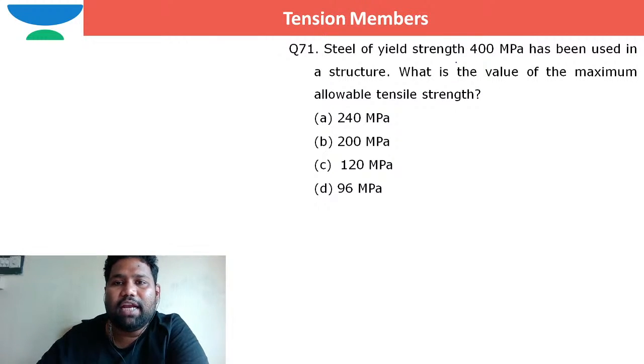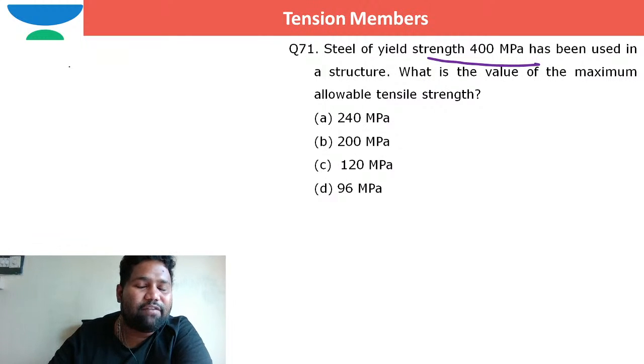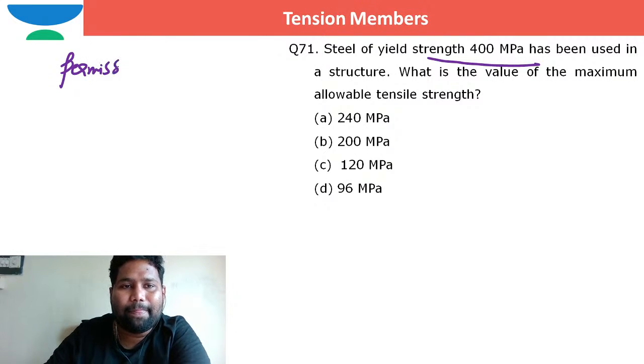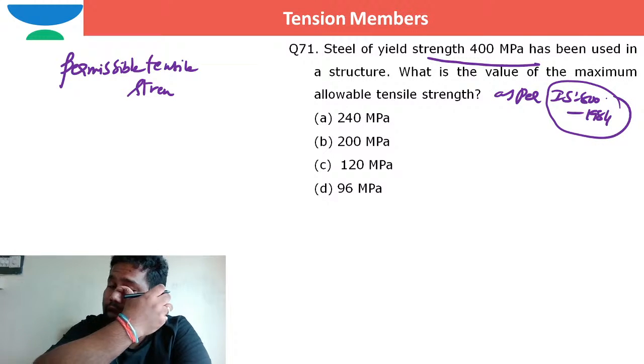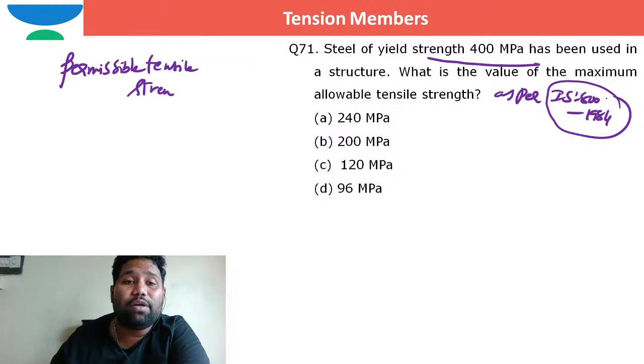The yield strength of steel is 400 megapascal, and it is used in the structure. What is the value of maximum allowable tensile strength, or permissible tensile strength? I am asking this question as per IS 800 1984. What is the value of maximum allowable tensile strength?